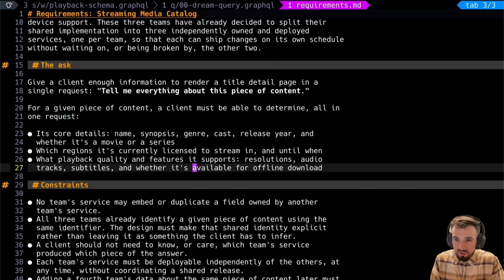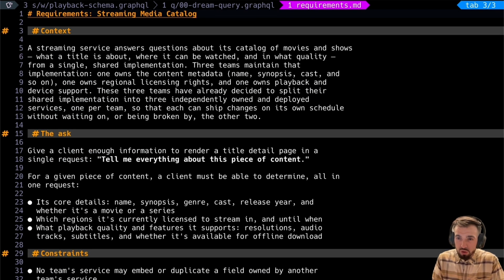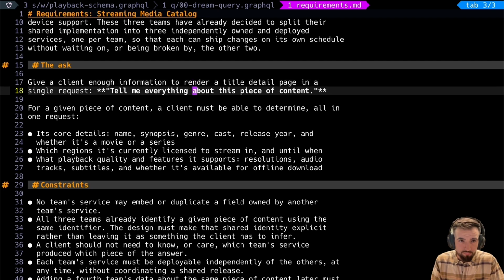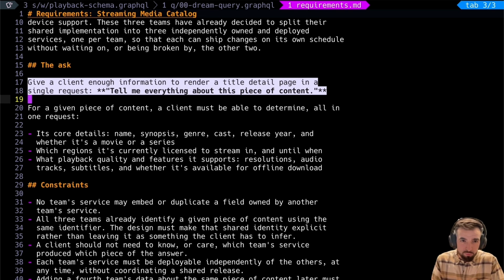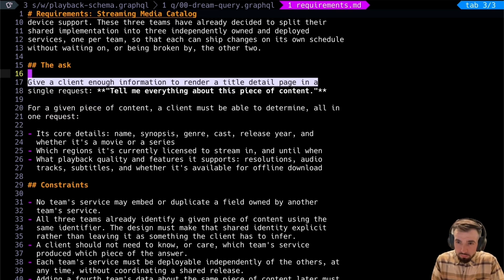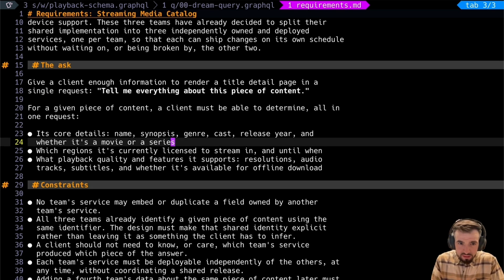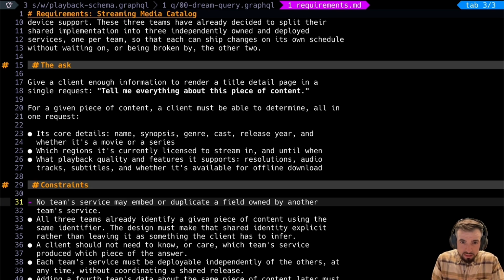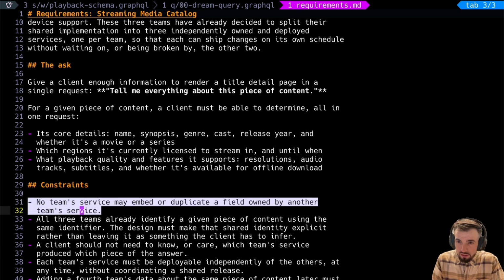So before we declare victory and show the result in Explorer and Sandbox, let's just double check, right? Give a client enough information to do all this stuff. Well, we verified that in the beginning. No team service may embed or duplicate a field owned by another team's service.